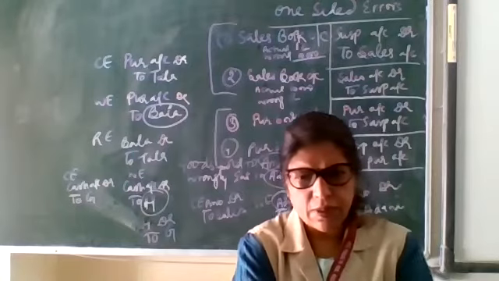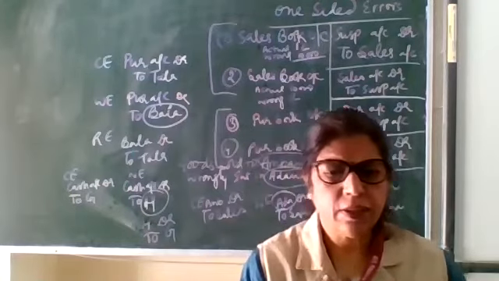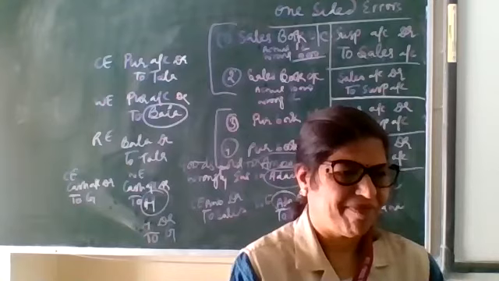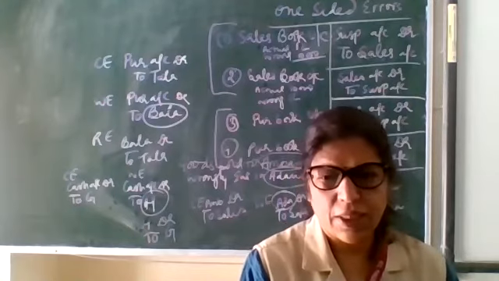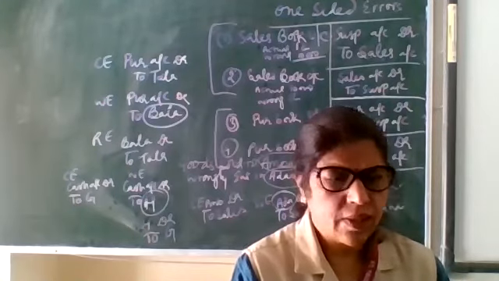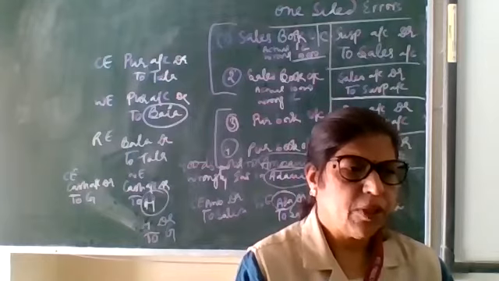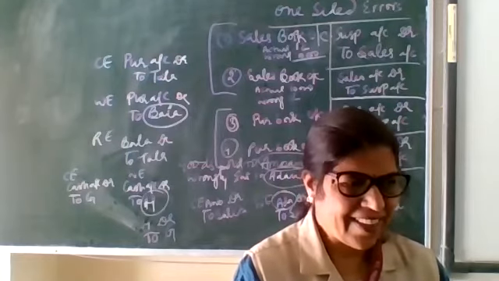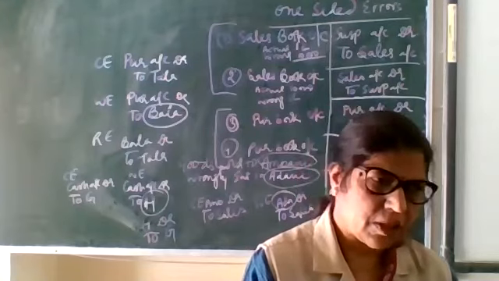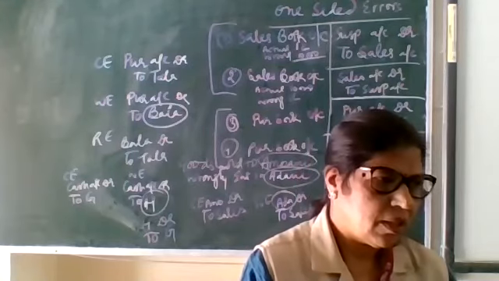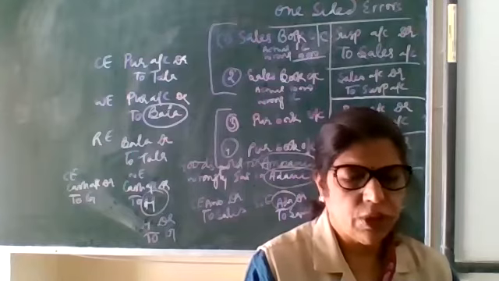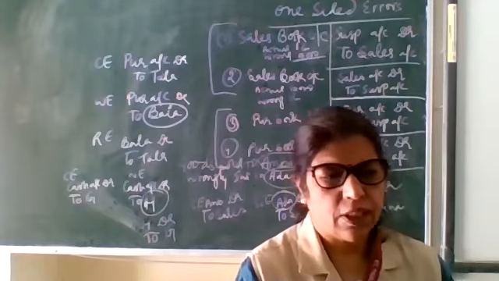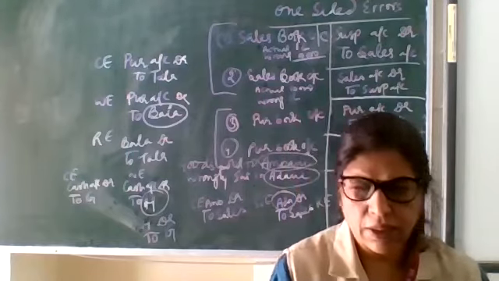Now tell me please, which type of error this is? Two-sided. Good answer. This is a two-sided error because two accounts are going to be affected. One is car, another is machine. Clear? Got it? Now one more example. Then please tell me which type of error you are thinking about that.